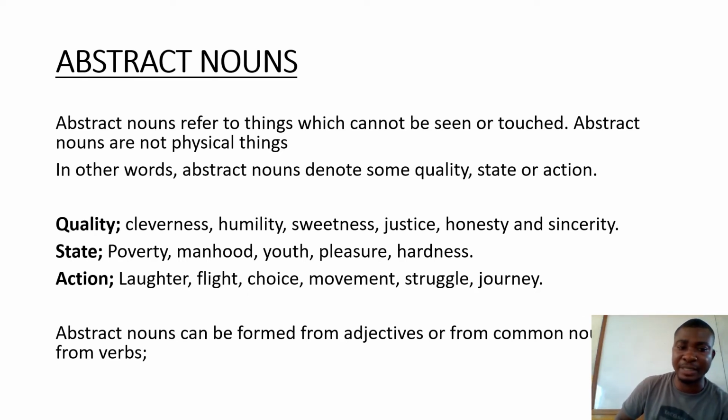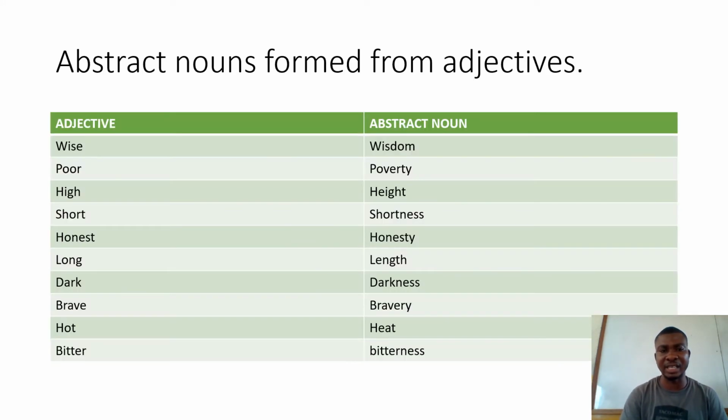So we have abstract nouns formed from adjectives, nouns, and verbs. Let's check on those things, and you get to know what we are trying to talk about.